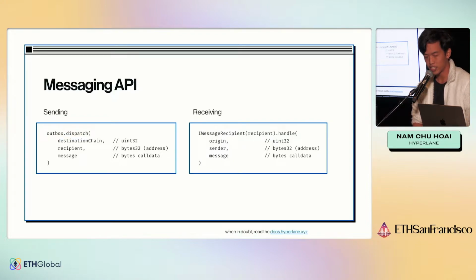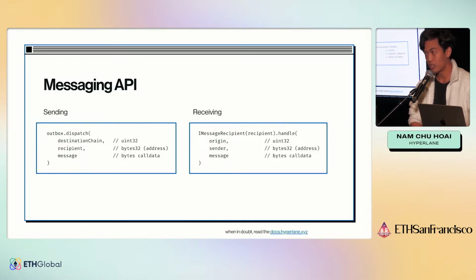So on the sending side, you basically call what we call the outbox contract's dispatch function with three very simple arguments. One, the destination chain, so that's just an ID for the chain. Two is the recipient, so the address of the recipient. It's bytes32 instead of address, because we eventually want to support non-EVM chains, where the identifier does not fit into 20 bytes, and that's why it's bytes32. And then the message, which is just arbitrary bytes, whatever you want to send over.